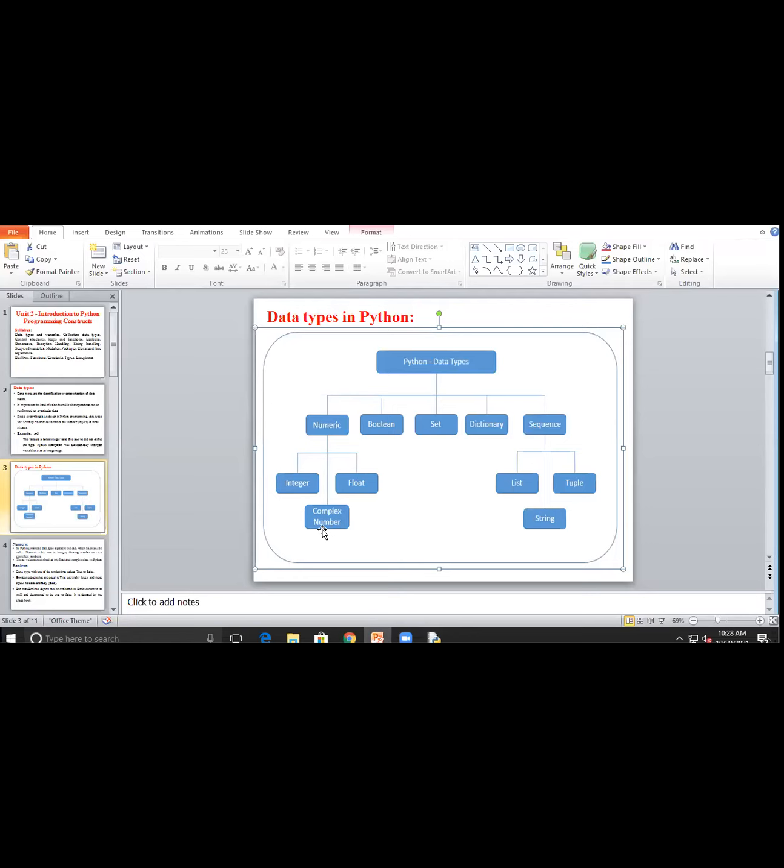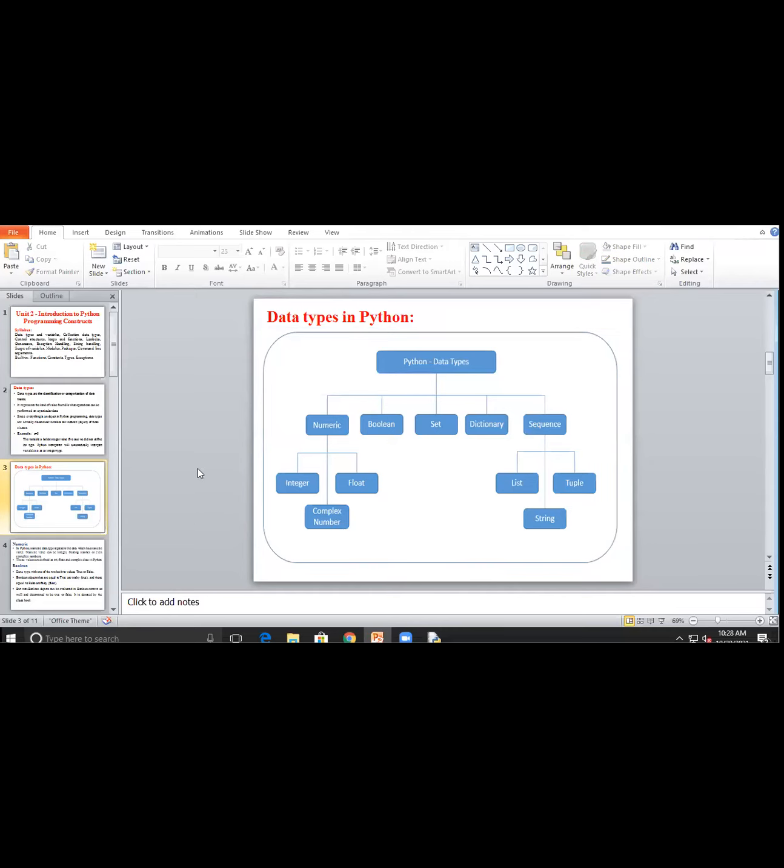After completion of this part, I will give a problem statement to you, or actually there is no problem statement especially for this concept. You have to write the lines for finding the data type of integer, float, complex in one program, and you will share your screen after that.